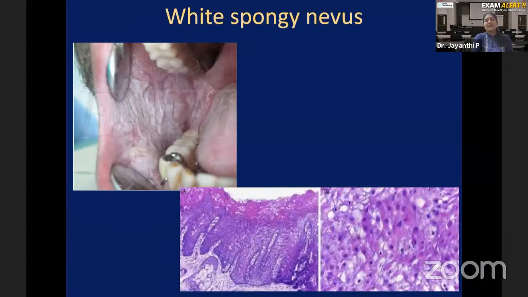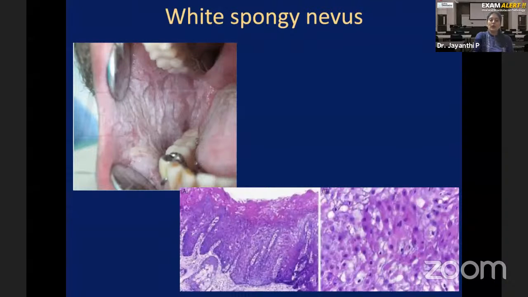So just to summarize, it is a genodermatosis where the keratin gene is mutated. So abnormal keratin is formed, which is clinically seen as a white plaque and histopathologically seen either as abnormal keratin on the superficial aspect of the epithelium or, within the epithelial cell itself, as a pink area. So keratin clinically will appear white in color. Histopathologically, everything will appear only pink and blue because we are using only two stains, eosin and hematoxylin. So don't expect to see a white area histopathologically. The white area I mentioned is only clinical; keratin will appear white in color.